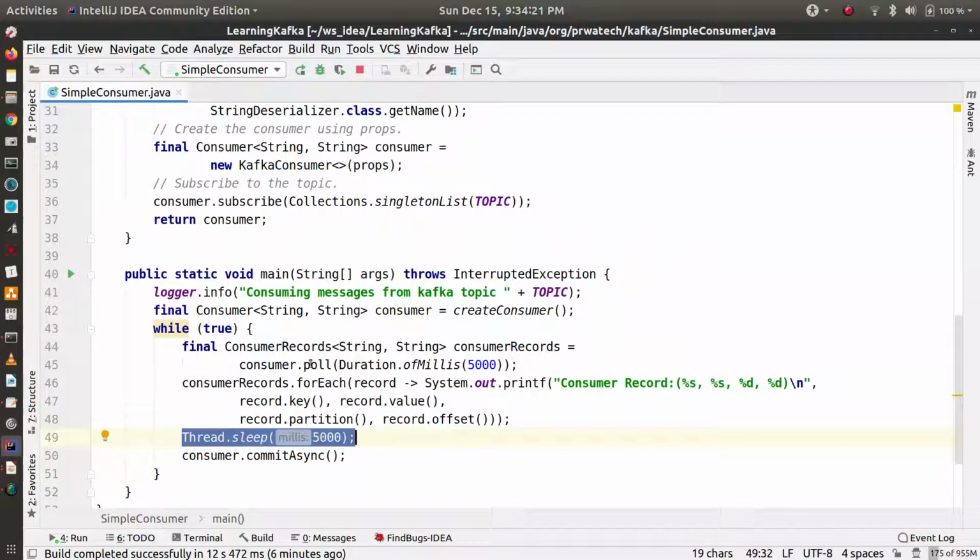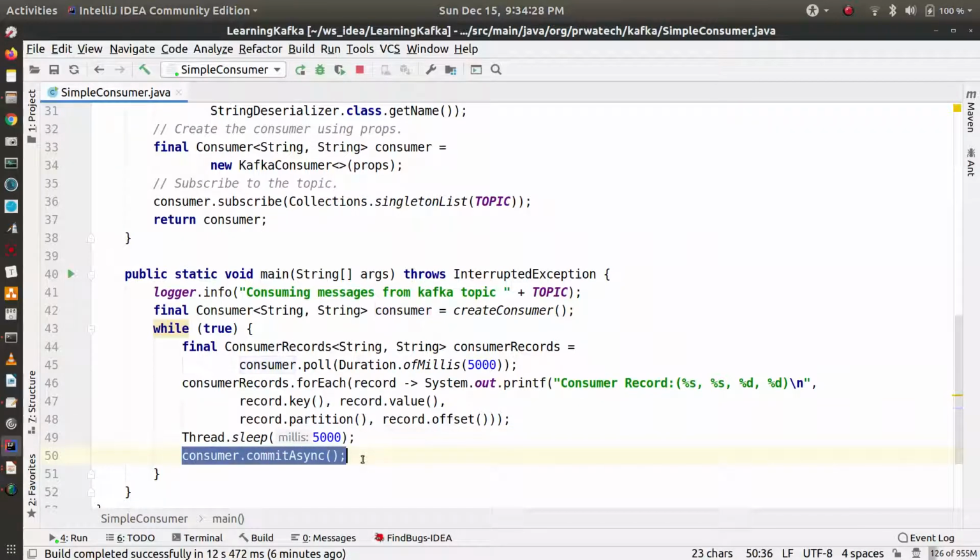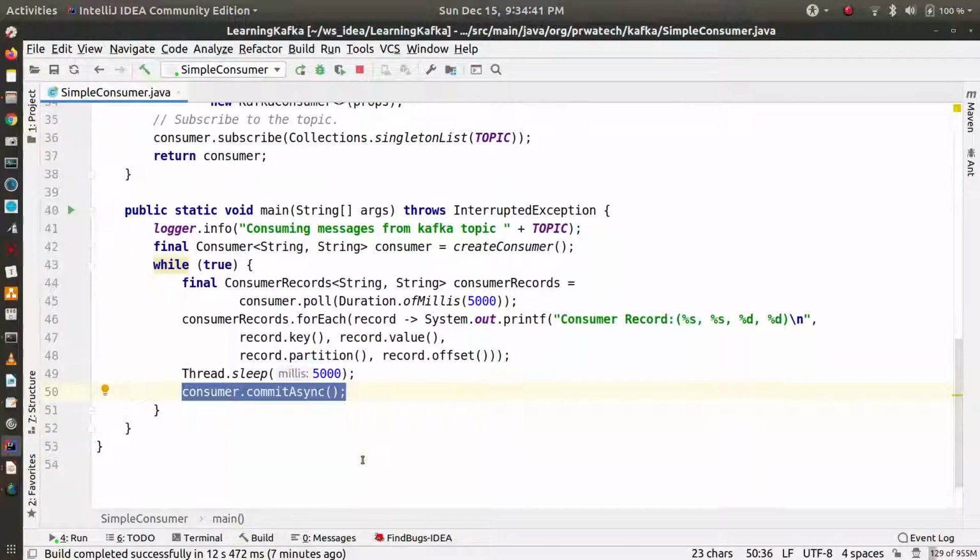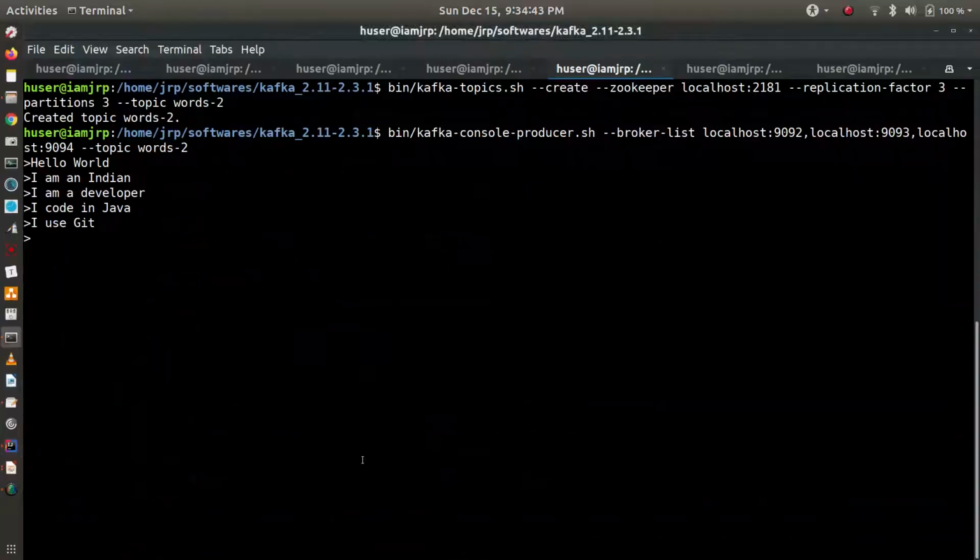Then again it will poll for 5 seconds. Whatever data it consumes, it will process, and after that I'm committing asynchronously. Whatever data the consumer received is committed to the Kafka broker, saying okay, I received this data, so committing. Okay, so now we understood the code.